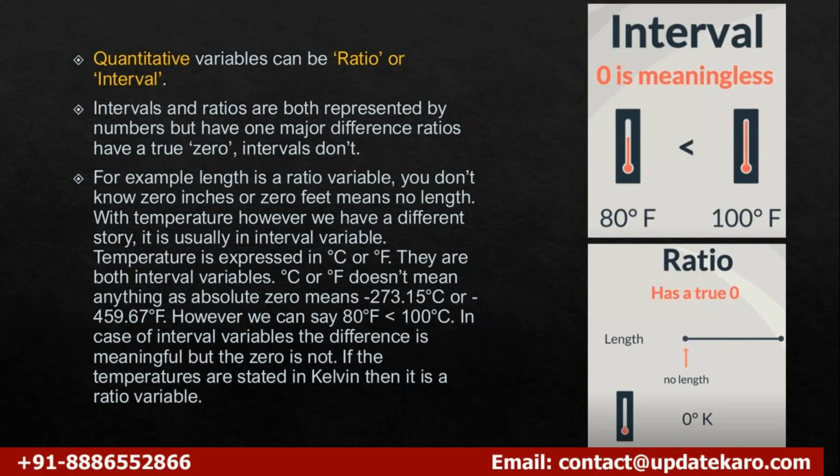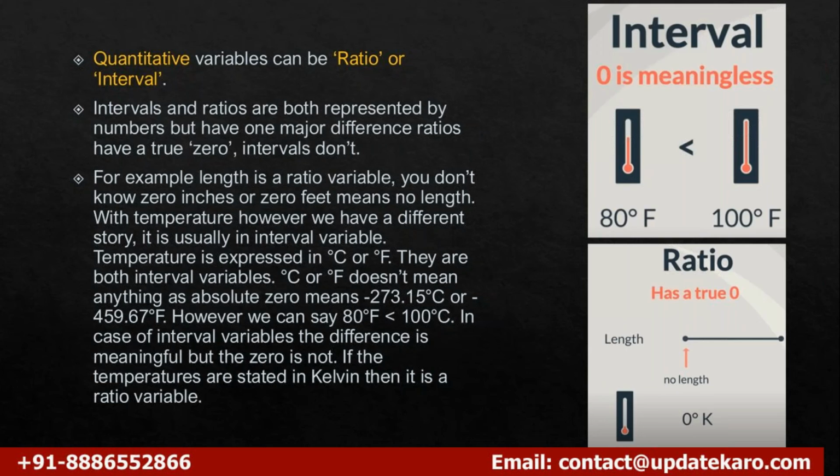It says that there is no length, right? Those kinds of variables come into ratio measurement levels. They will be classified as ratio measurement levels.